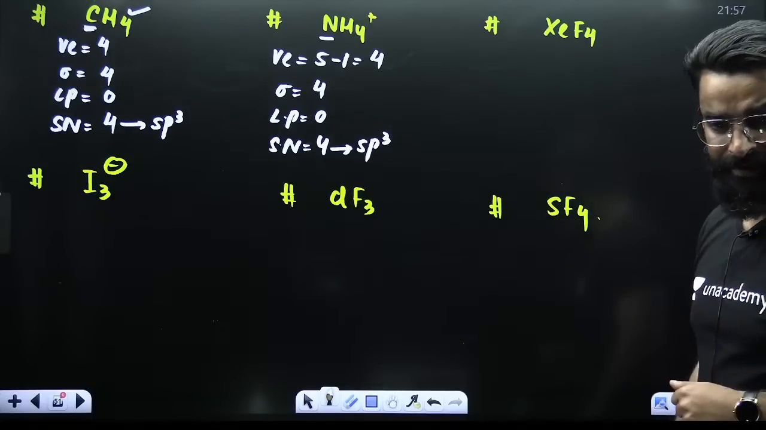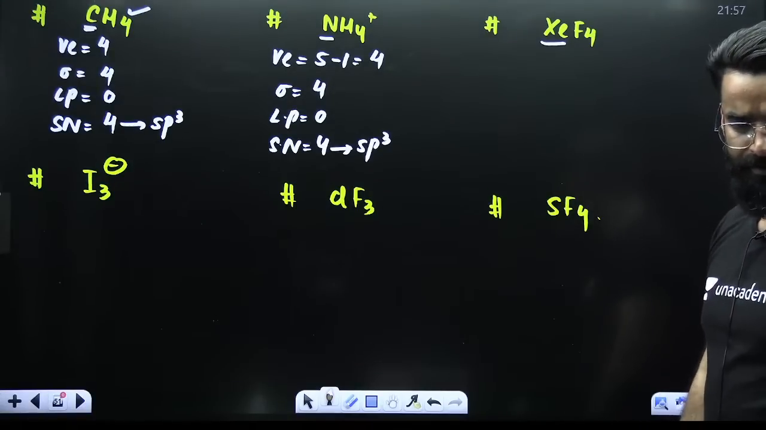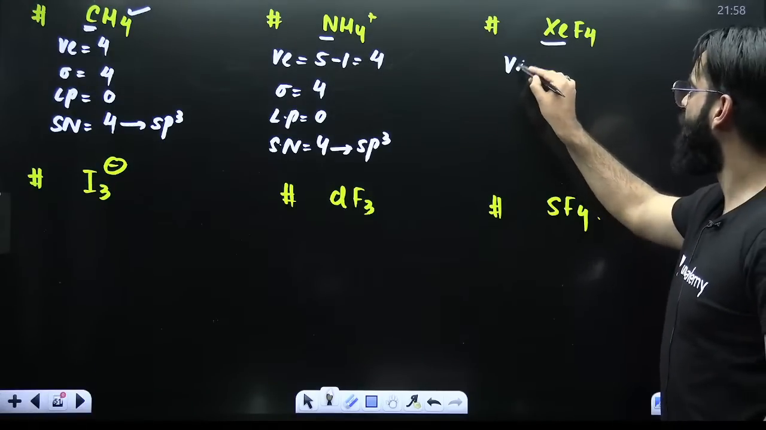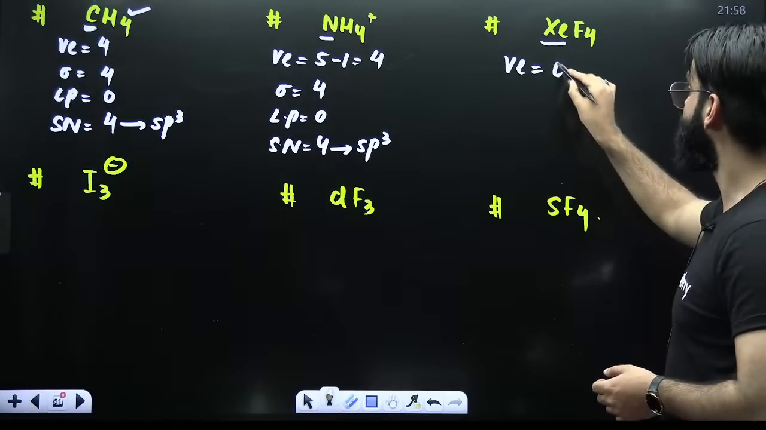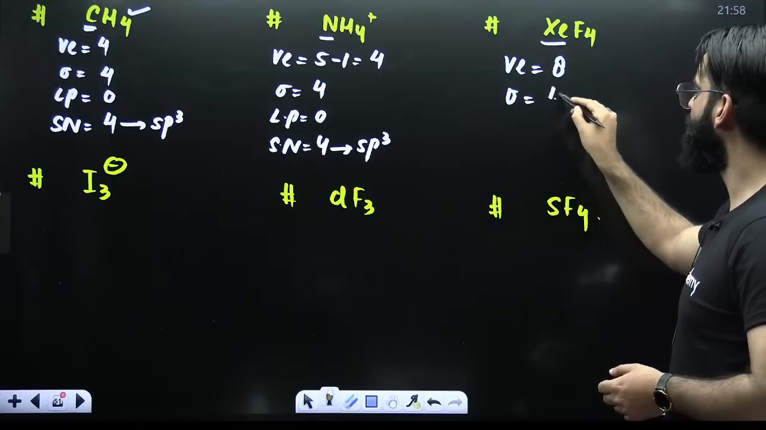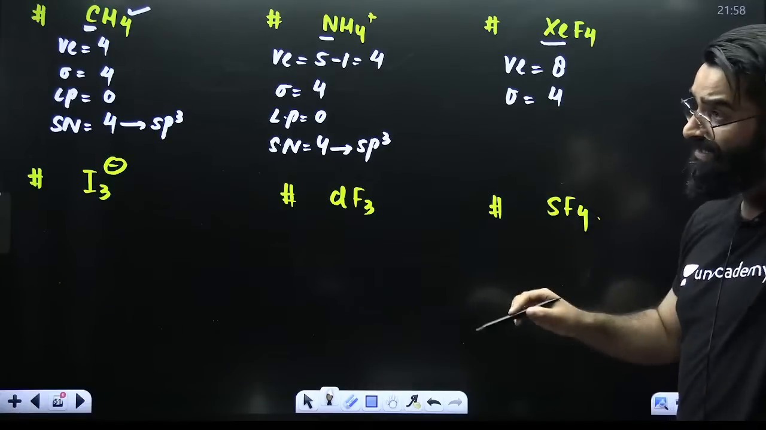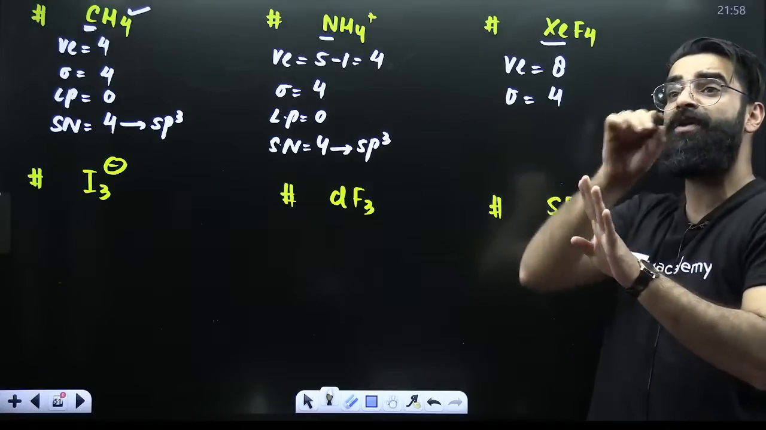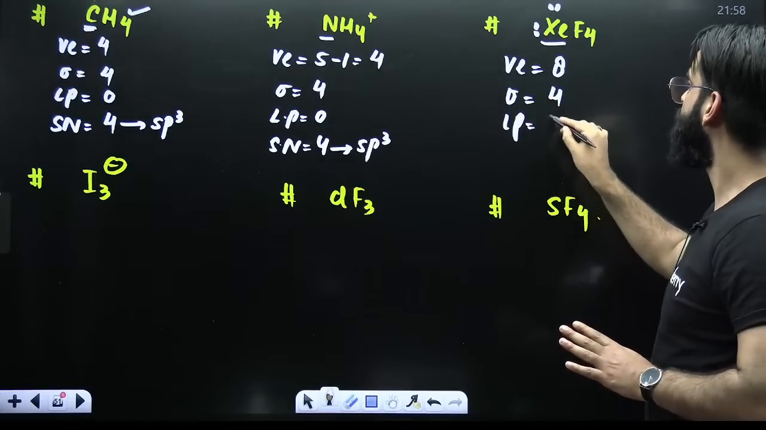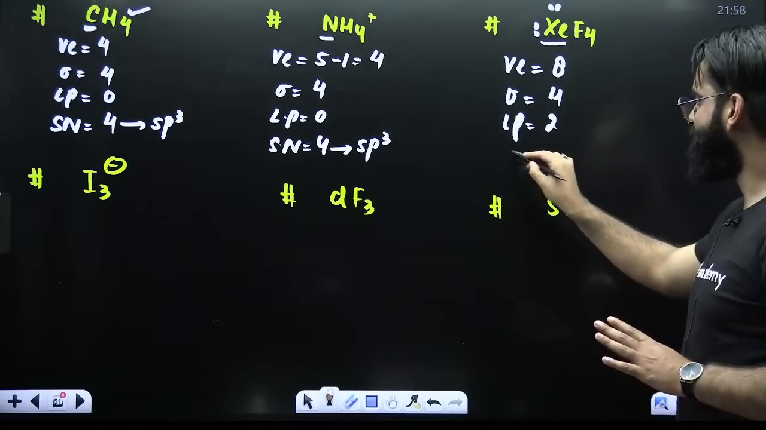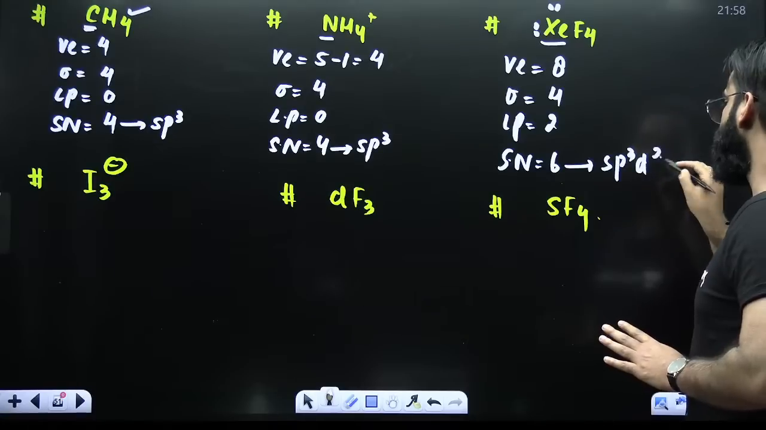XeF4. Xenon, my dear students. Xenon has how many valence electrons? Xenon is a noble gas, right? 8 valence electrons. How many surrounding atoms? 4 surrounding atoms. So out of 8 valence electrons, 4 are used to form 4 sigma bonds. So 4 more are left in the form of 2 lone pairs. There are 2 lone pairs on xenon. Steric number 4 plus 2 is 6. Hybridization involved is sp3d2.